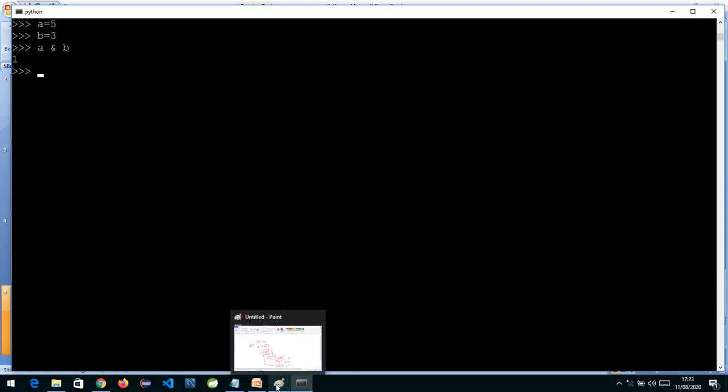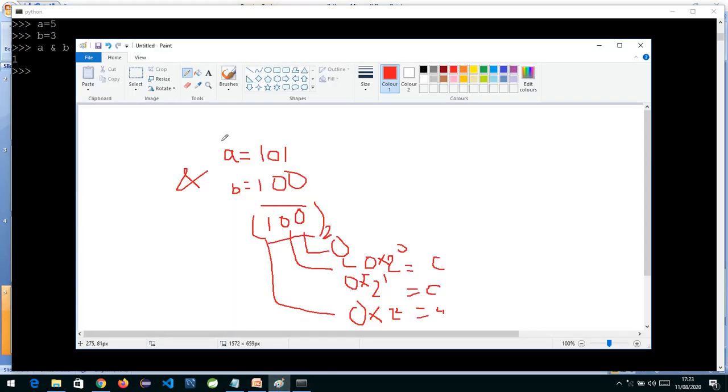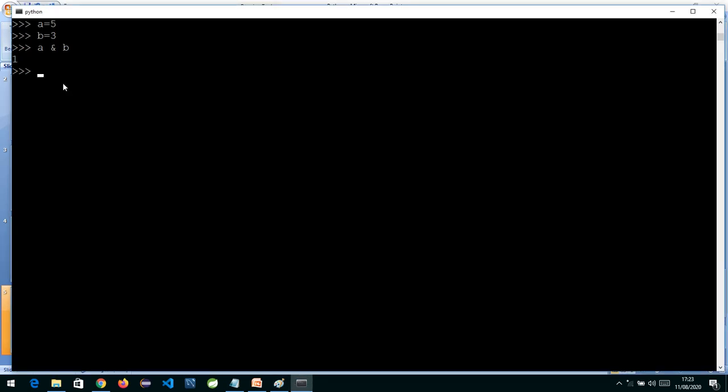What are the values we have taken over here? The value of A I have kept is 5 and the value of B I have taken is 4. So I'll just change it over here. A is equal to 5, B is equal to 4, and if I do ANDing over there, the answer should be 4. Sorry, A ampersand B, I will write over here. So you can see the answer is 4.